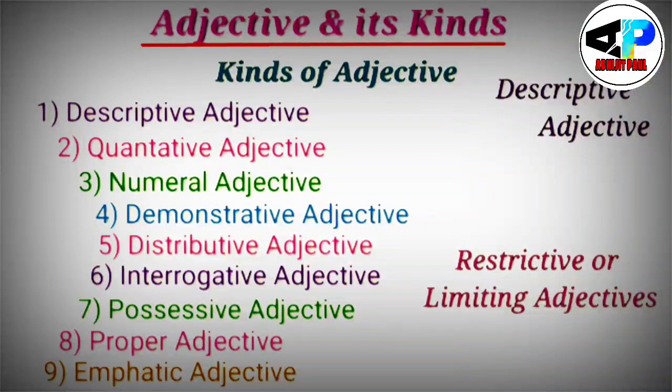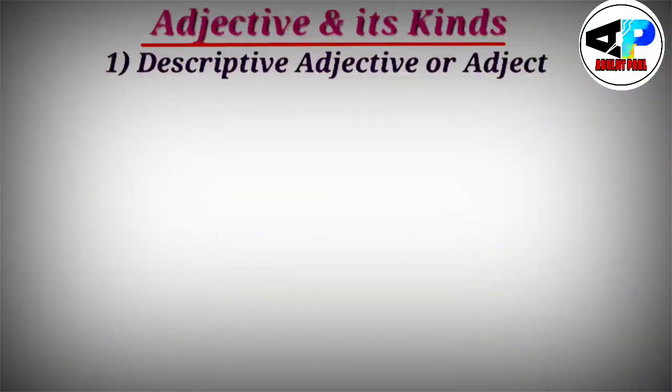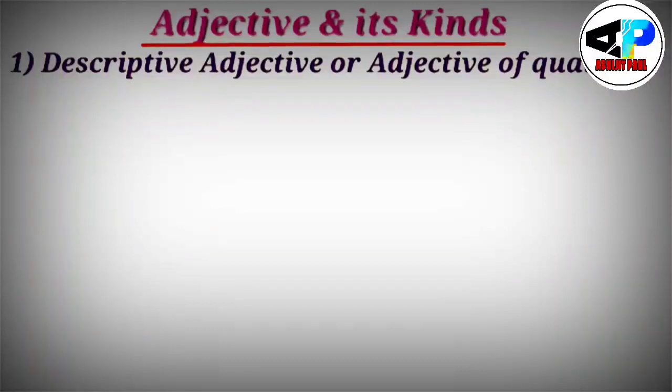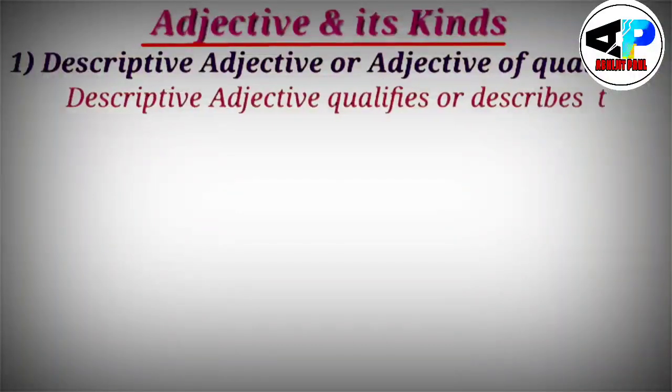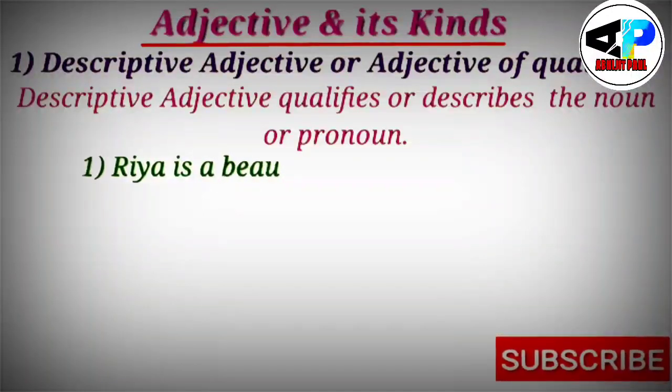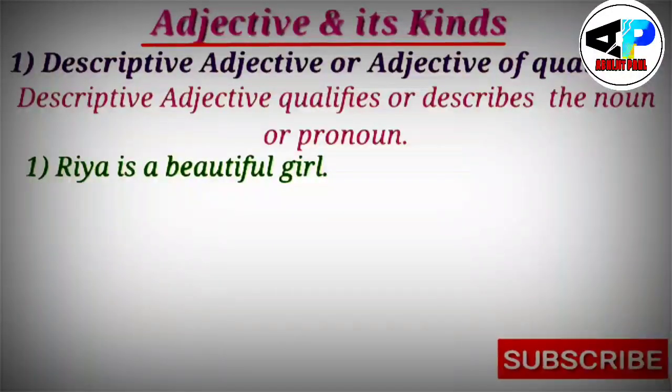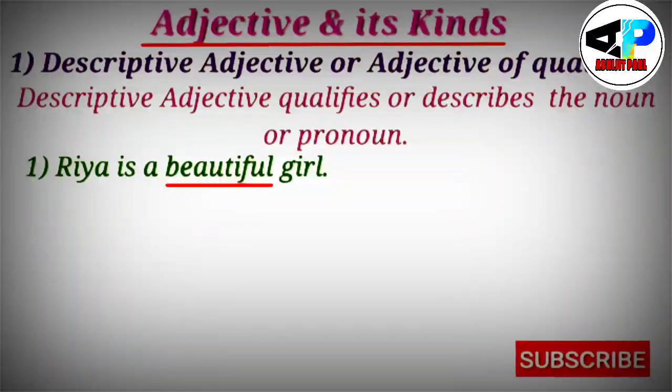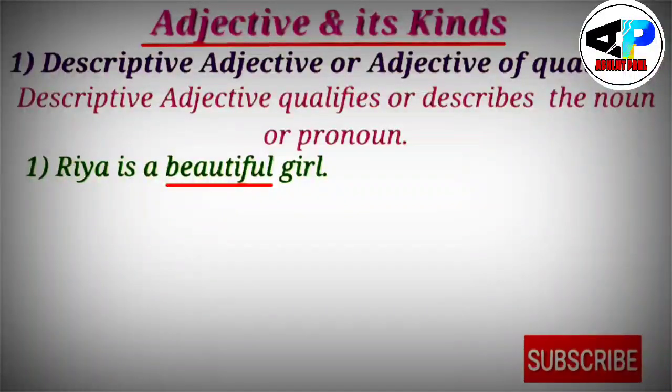So what is descriptive adjective? Descriptive adjective is also known as adjective of quality. What is the definition? Descriptive adjective qualifies or describes the noun or pronoun. So let me take some examples. See the first example, Ria is a beautiful girl. So here Ria is a girl, right? So girl is the noun, and with the word beautiful I am qualifying the noun girl. So this qualifying word beautiful would be a descriptive adjective. I hope you have understood.